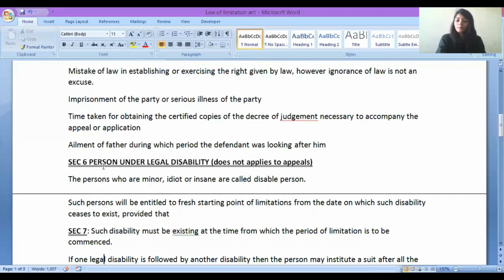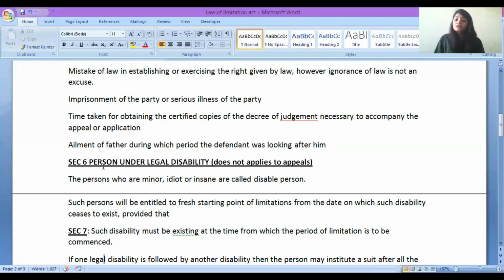Let us come to section number 6. Person under legal disability. Section 6 is about whoever person is disabled. First of all, what is disability? According to this act, the Law of Limitation Act, disability means the person who is a minor, the person who is insane, a lunatic, they are called disabled persons. The persons who are minor, idiot, insane, they are disabled persons.